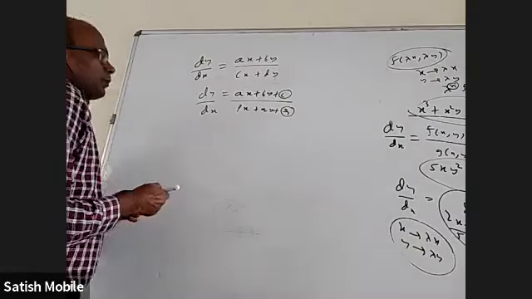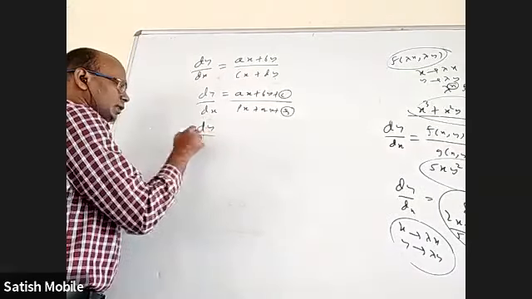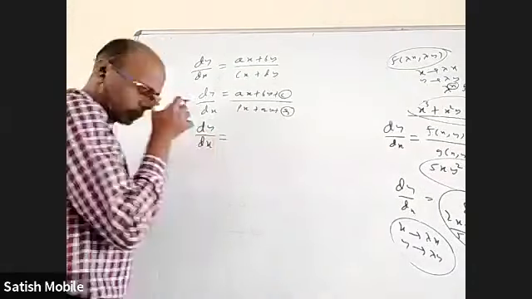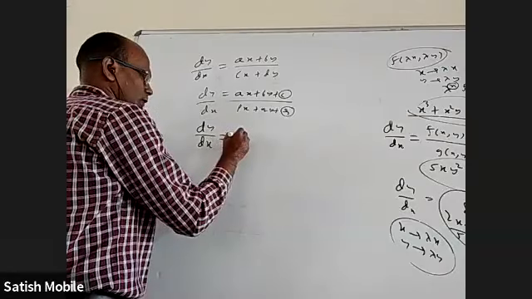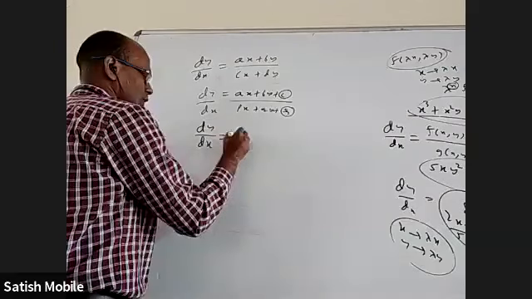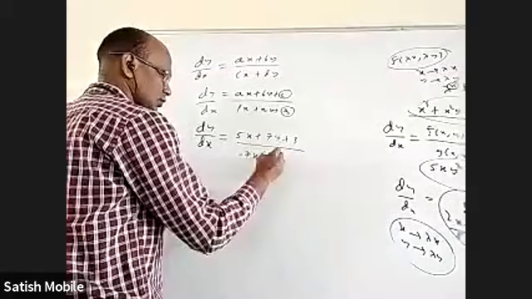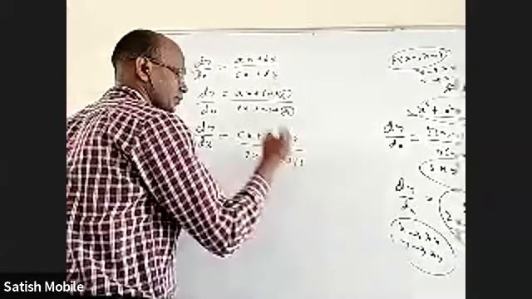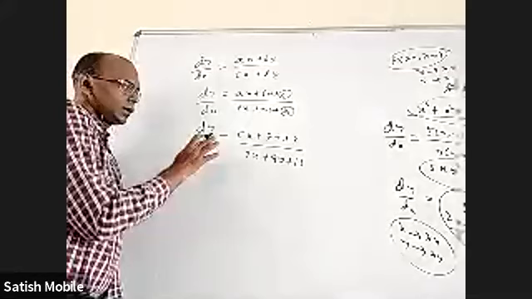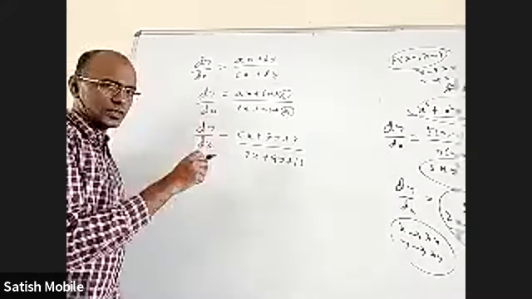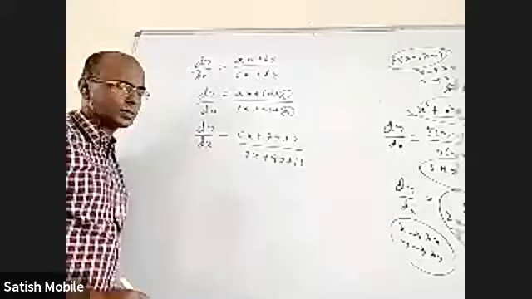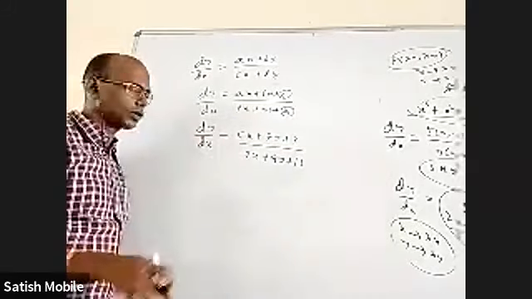Okay. Now, maybe I'll tell with a question. Let's say I have dy by dx is equal to (5x plus 7y plus 3) by (minus 7x plus, anything is okay, 9y plus 13, something). There, I'll tell you what should be the condition for the question to be easy like this. But this is a very easy question. Just do cross multiplication. Don't have to do all this y by x thing and all.